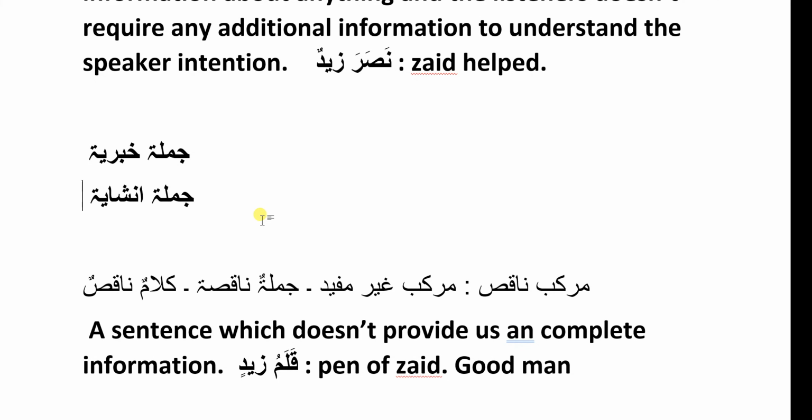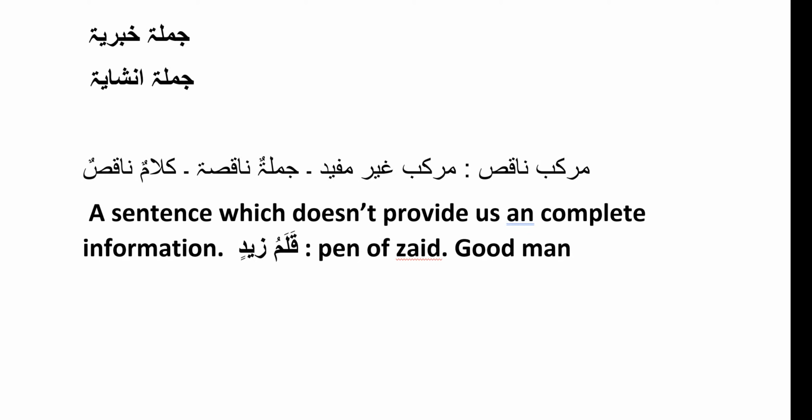And incomplete sentences are also of multiple types. Let me give you just two types which are most commonly used and famous. One is murakkab izafi and another one is murakkab tawsifi. First, let's understand what jumlatun khabariyatun is from the book, and then I will be explaining this inshallah. So let's go back to the book.